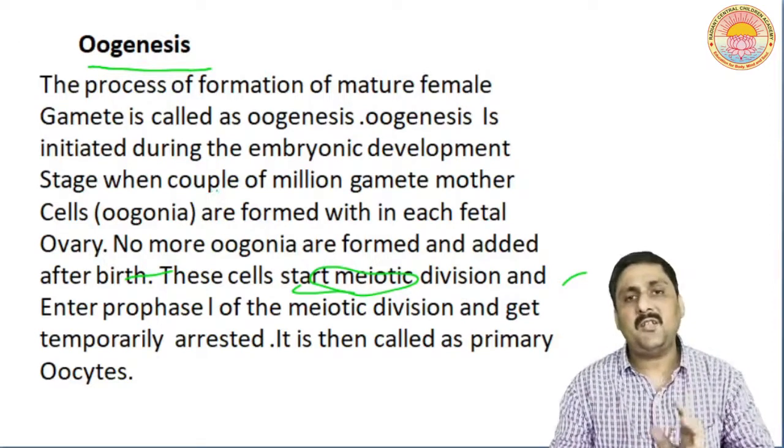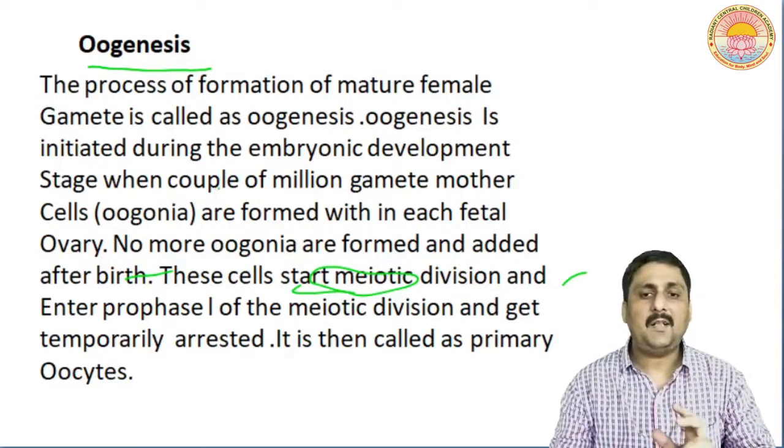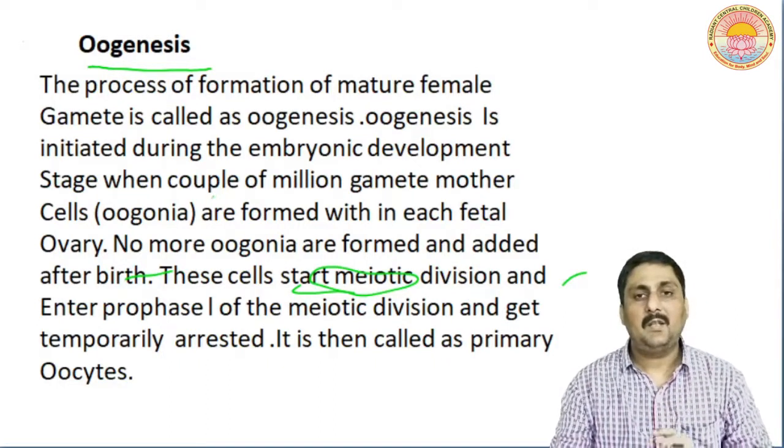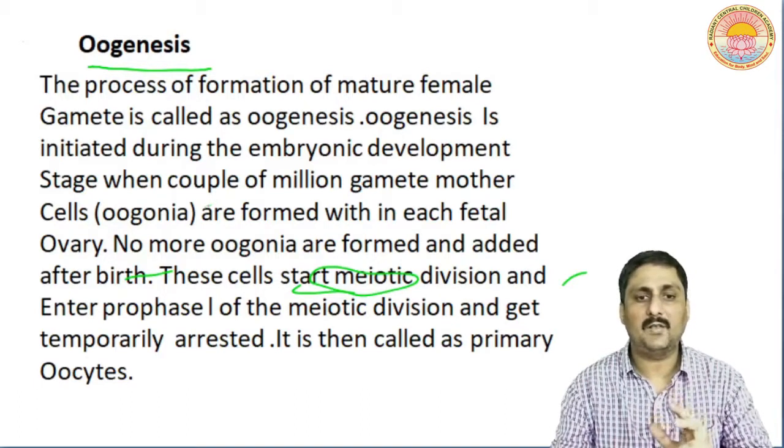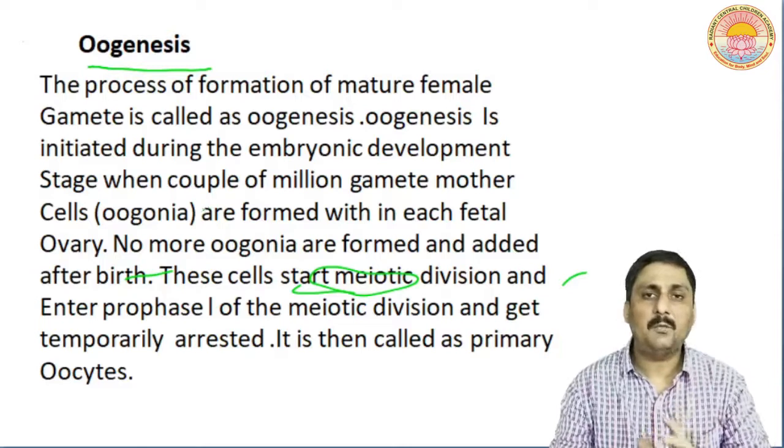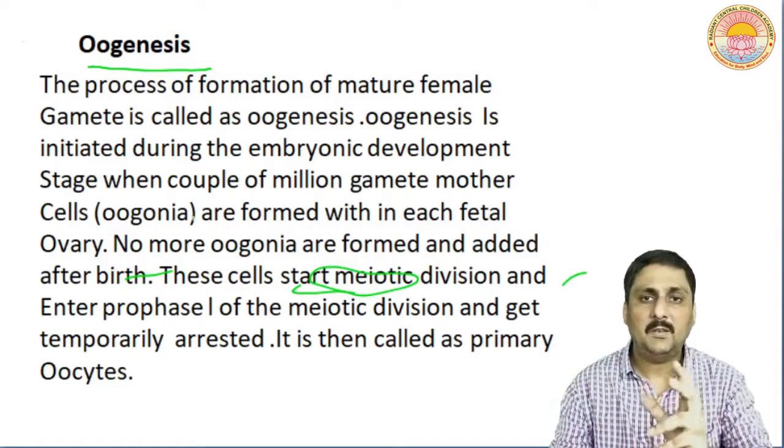Oogenesis is initiated at the time of embryonic development in females, when a couple of million cells called gamete mother cells, also called oogonia, are formed in the fetal ovary.